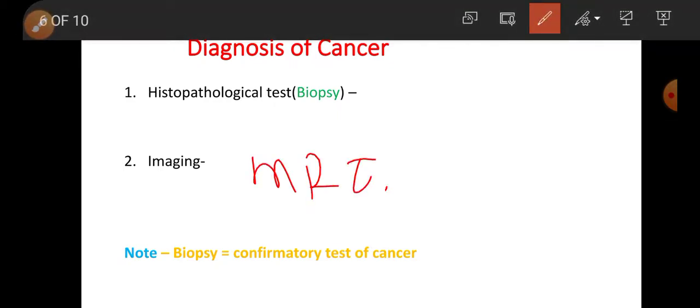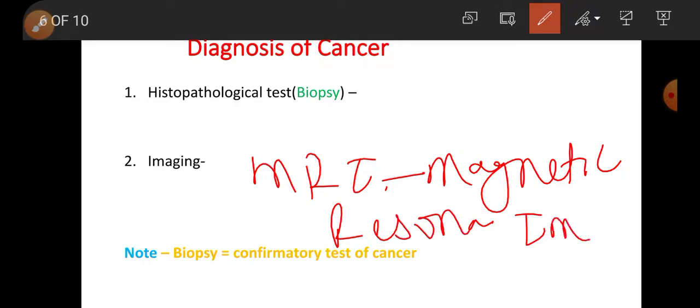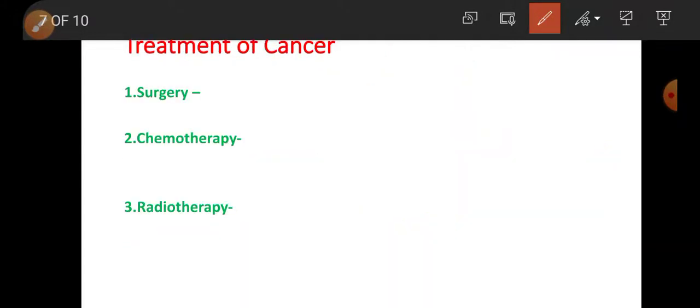MRI: magnetic resonance imaging. Confirmatory test of cancer is biopsy, that is histopathological test. Confirmatory test.